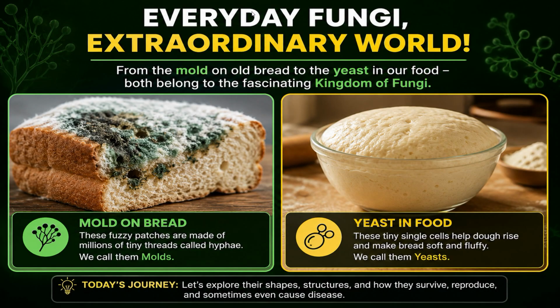Hi all. Have you ever seen bread with green or black fuzzy growth on it? Or wondered how soft bread becomes fluffy while baking? Interestingly, both are caused by fungi. The fuzzy growth is mold, while the organism that helps bread rise is yeast.